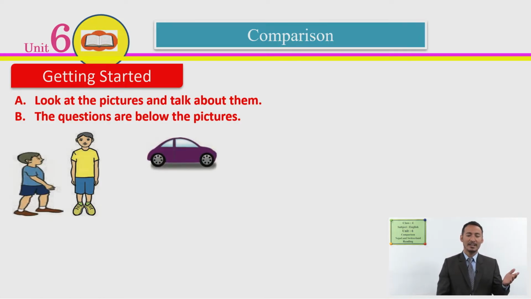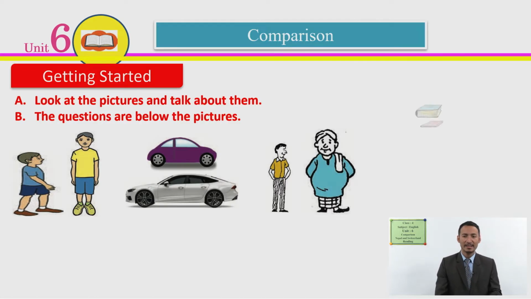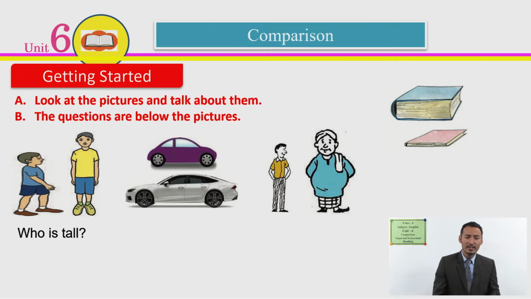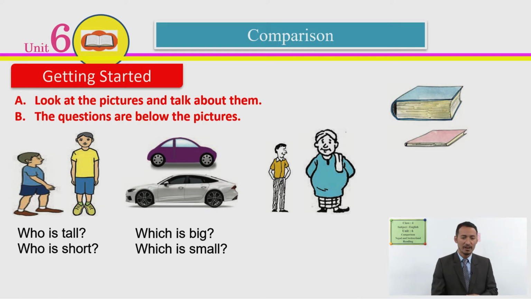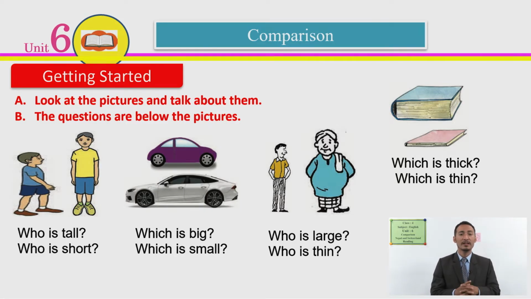What do we have? Okay, boys, cars. Who are these? These are people. And what is this? These are books. Yes. Now the questions for comparison is like this. Who is tall? Who is short? Who is big? Who is small? Who is large? Who is thin? Which is thick? Or who is thin? Now, these are the questions, and these ask you to describe these things, compare these things, and show the difference